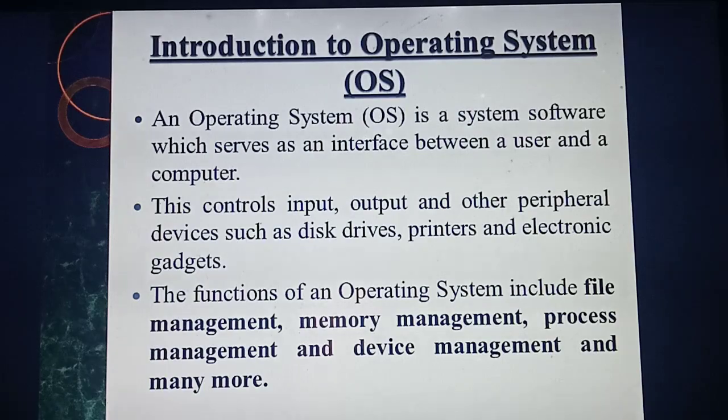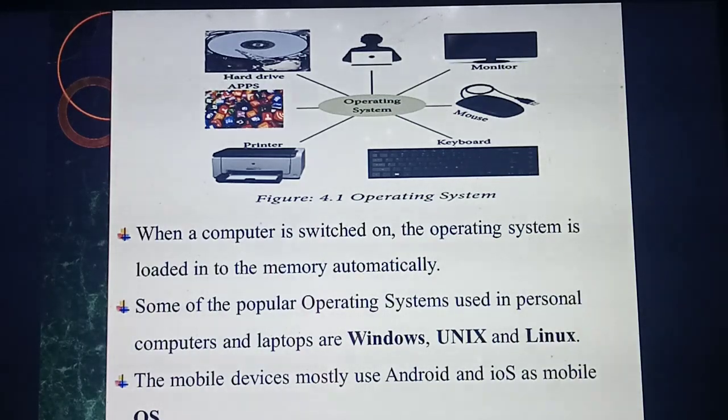Some important functions they have given. What are the important functions of the operating system? You are going to study them in detail in the next topic. Very important question: define operating system, and the functions of operating system. The functions are file management, memory management, process management, device management, and many more. In your book they have given file management, memory management, process management, and device management. Very important two-mark question.